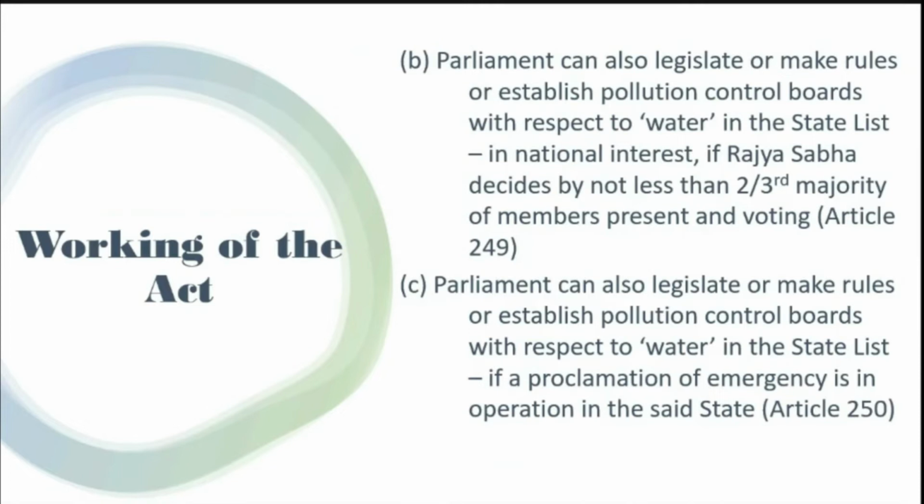Also, the parliament can legislate or establish pollution control boards with respect to water in the state if a proclamation of emergency is in operation in that state. For example, if there is an emergency in the state of Haryana, then the parliament has the power to establish pollution control boards in Haryana under Article 250, only in case of emergency. So, in case of emergency, a two-third majority in Rajya Sabha, or if two or more states approach, only then does the parliament have the right to make rules or establish pollution control boards in the states.